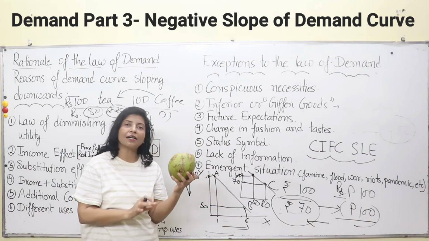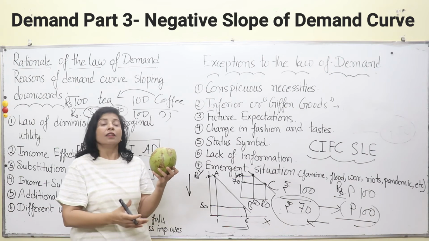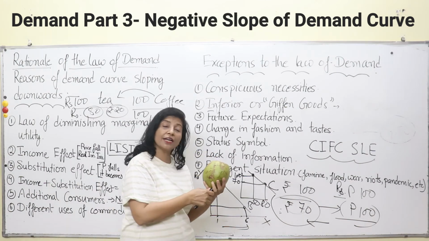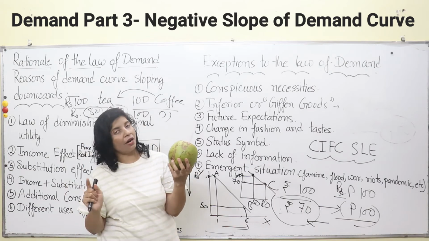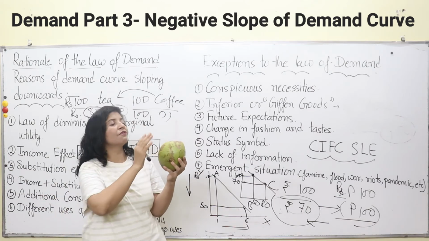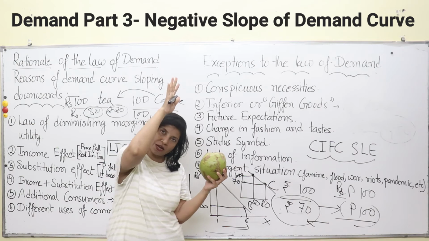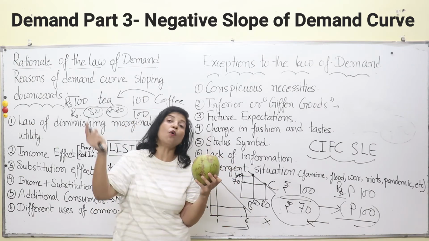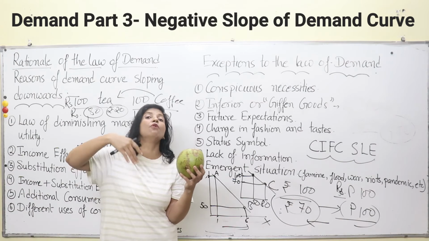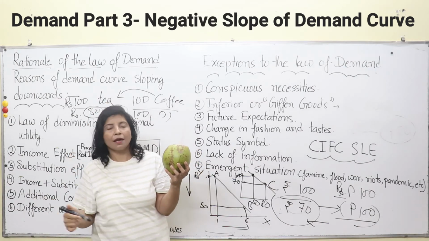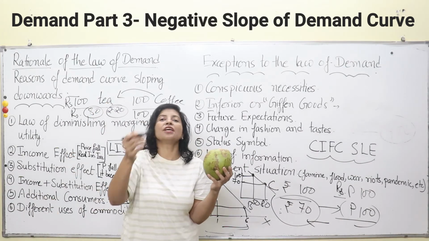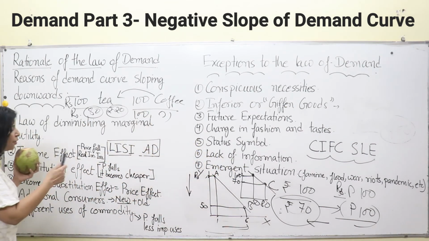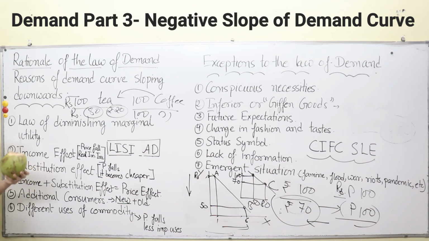There are two types of consumers: those who were already consuming nariyal pani, and those who were not consuming because it was expensive. Now when its price has fallen, new consumers will start consuming it, and the old consumers will start using it in more units or more amount, okay. They will drink 2-3 nariyal pani per day, or whatever their taste may be. So old and new both will come to purchase it in more quantities.